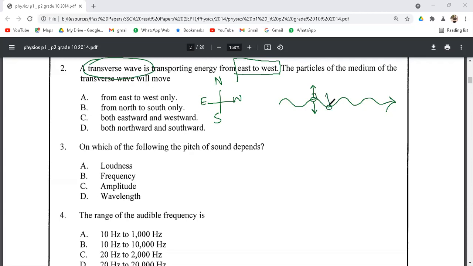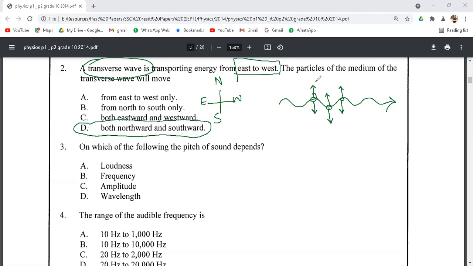So every particle of the medium is moving perpendicular to the direction of the wave, that is north to south. So the correct option we have is option D, that is both northward and southward.